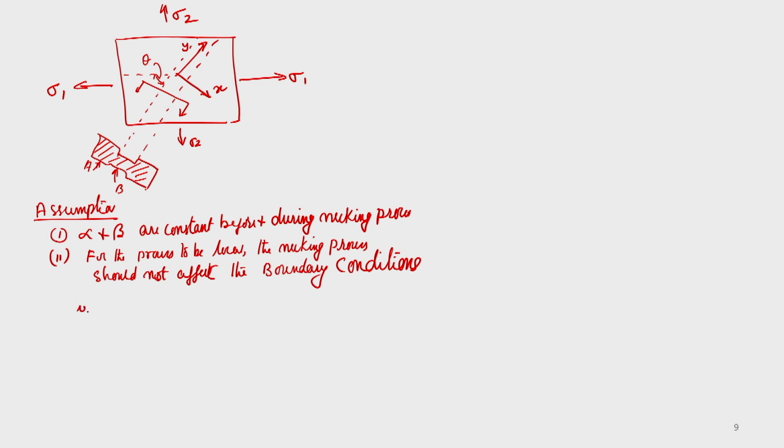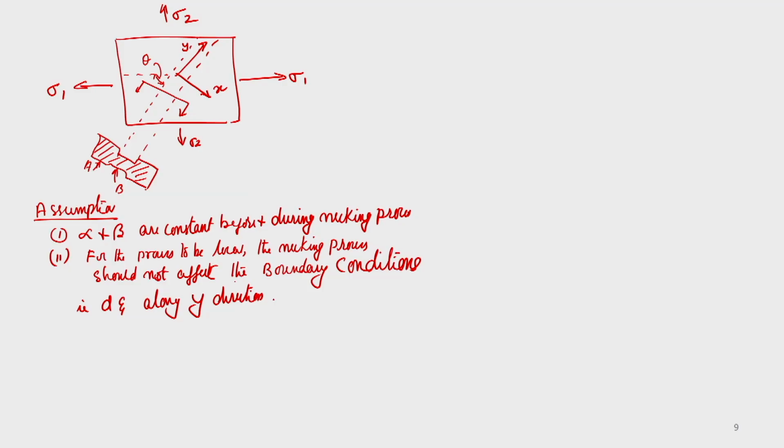That is, the strain increment along the y direction, that is along the groove, if you assume it is a groove, along that groove, in that direction, the y direction, in both A and B regions must be 0. It is going to be the same. Okay.